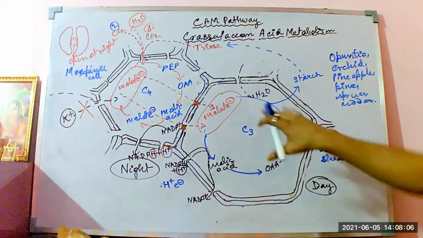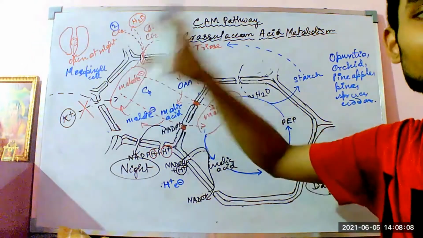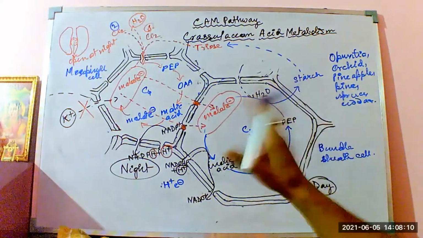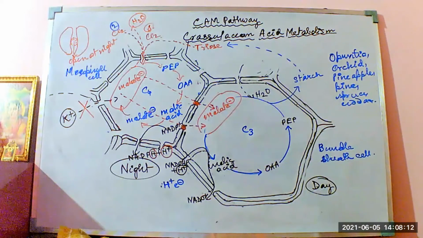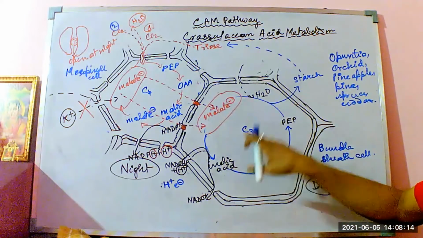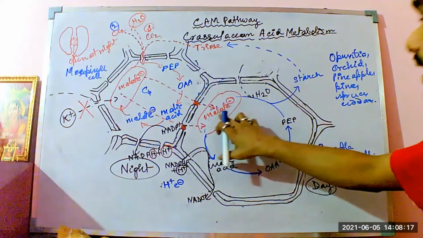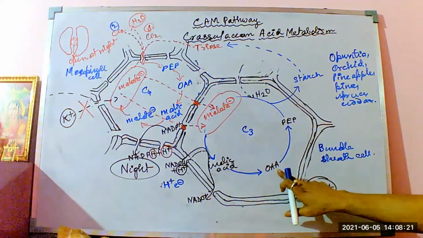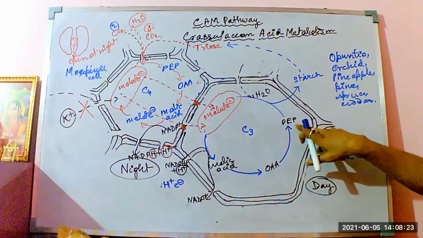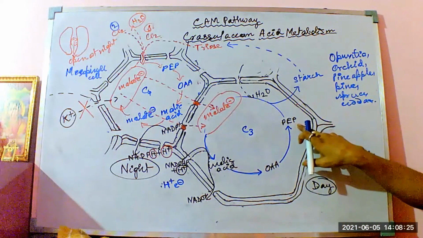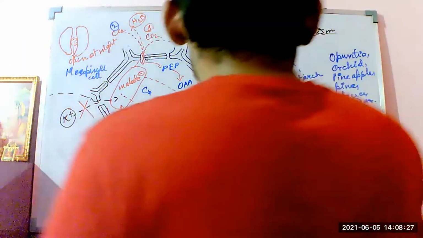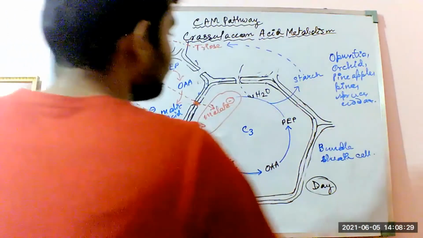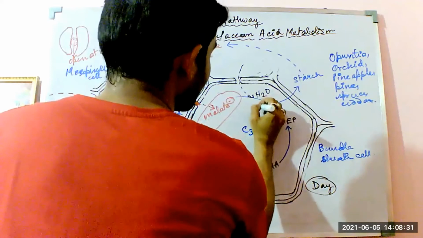So the entire C3 pathway is having a transition towards the C4 pathway. Okay, that is happening within the bundle sheath cell, or it might happen within the mesophyll cells of the mesophyll tissue. So during the daytime, what happens? The bundle sheath cells leave the malate ion, it's converted into malic acid, which is getting reconverted into oxaloacetic acid, reconverted into the phosphoenol pyruvate, and lastly to the pyruvic acid or the pyruvate.